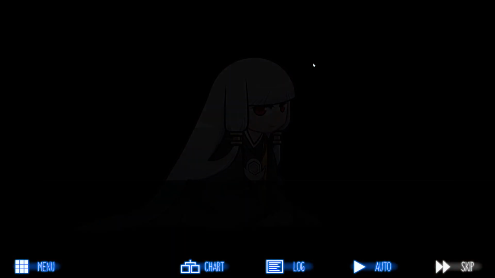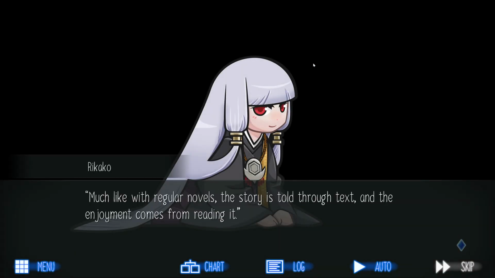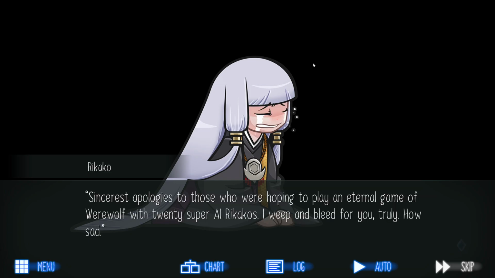Raging Loop is a visual novel, yes. Much like with regular novels, the story is told through text and the enjoyment comes from reading it. If you are familiar with the party games Werewolf and Mafia, this visual novel bears a close resemblance to those, but keep in mind it is just that, a resemblance. Sincerest apologies to those who are hoping to play an eternal game of Werewolf with 20 super AI Rikakos.